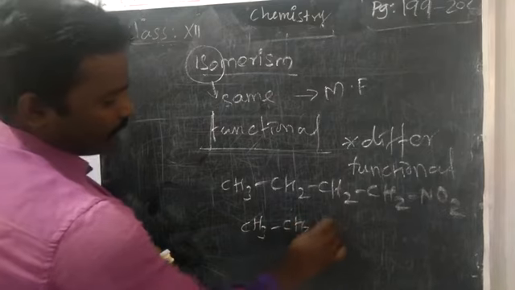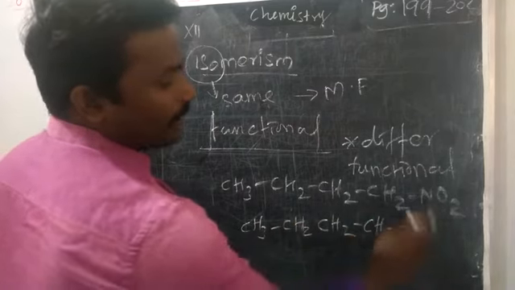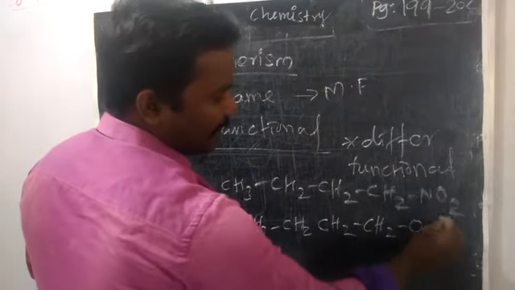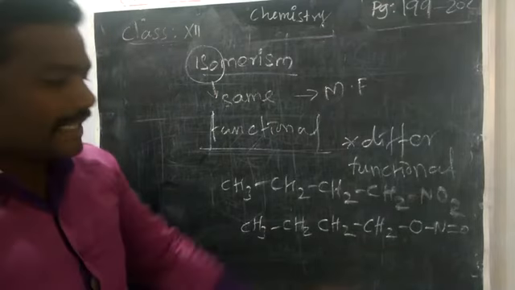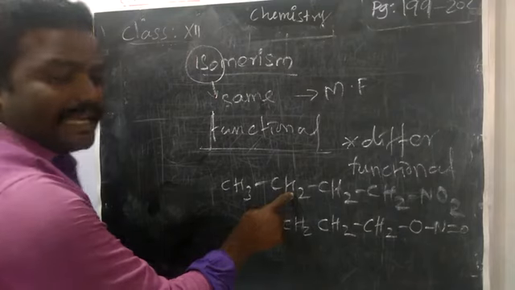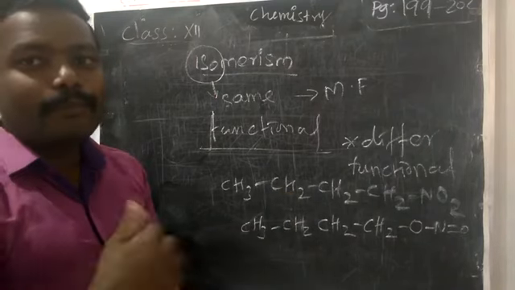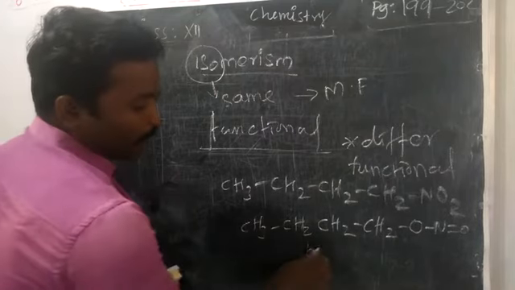Now CH3, CH2, CH2, CH2, and here the NO2 you can connect through oxygen, N double bond O. In the first compound nitrogen is attached to the carbon, but here oxygen is. So the first is nitrobutane, and here it is butyl nitrite. What is the name of this compound?